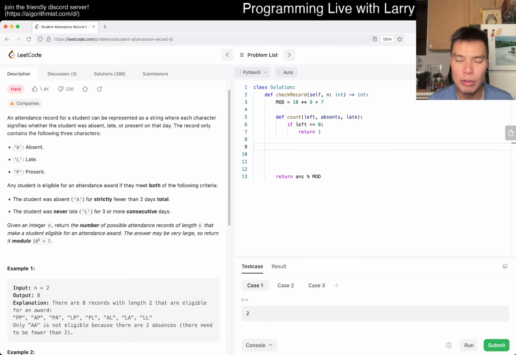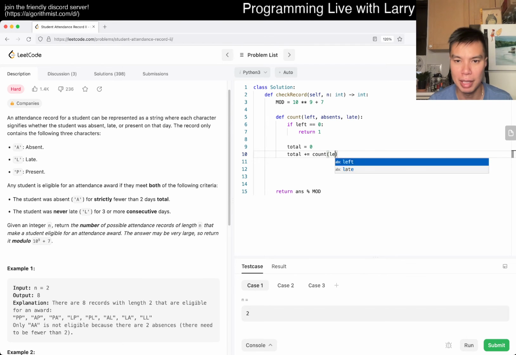So now we just count them up, right? So total is equal to 0. So then let's say the 1 possibility is just count of left minus 1, absences, late, right? Meaning that you were just present, nothing, very basic case. Let me actually add a note, I suppose.